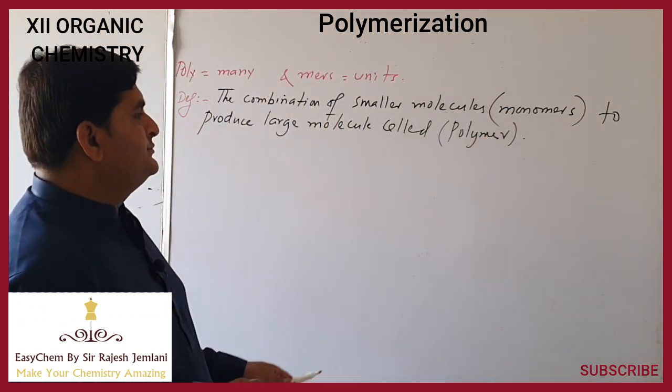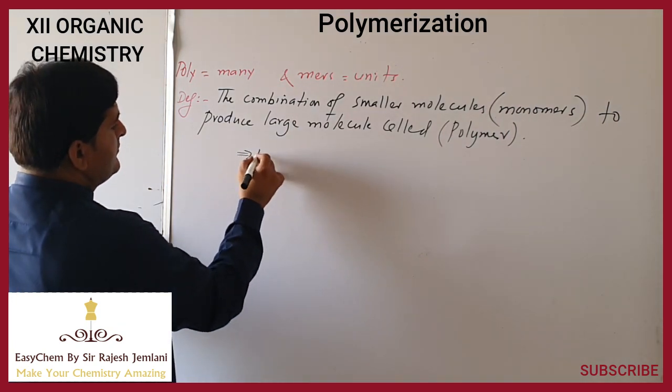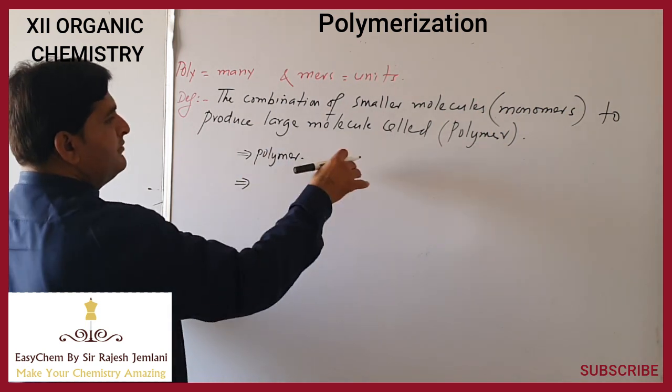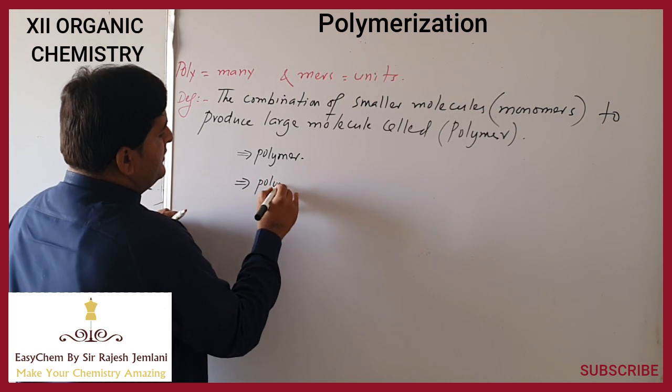Now this large molecule produced is called polymer, and the process of formation of polymer is called polymerization.